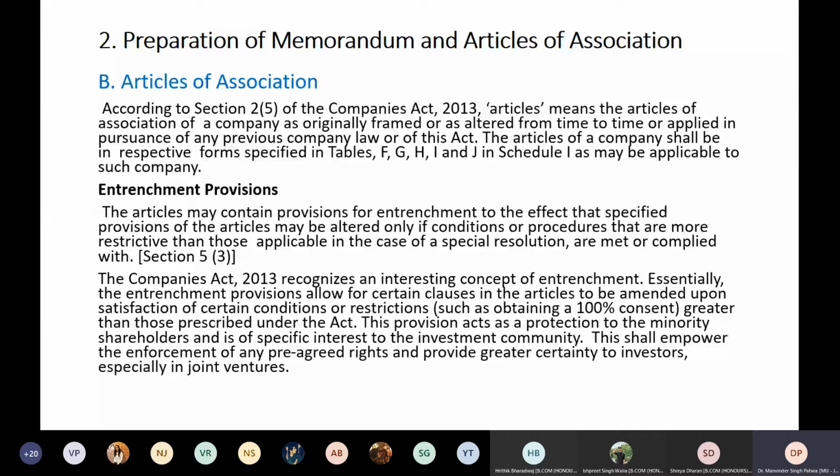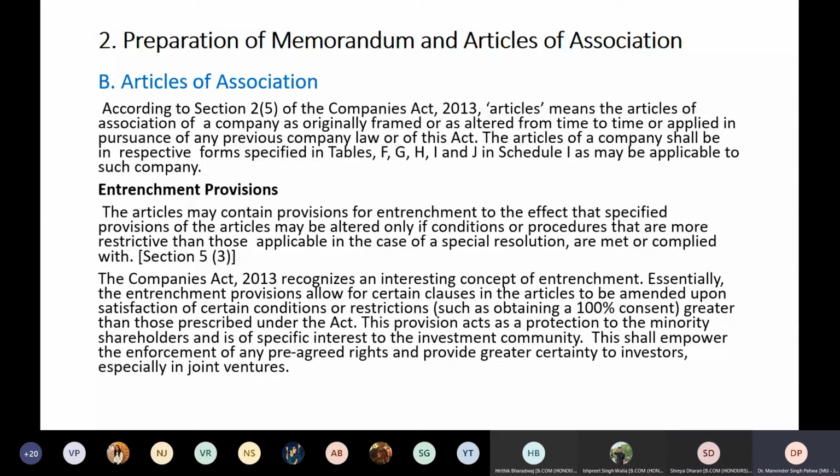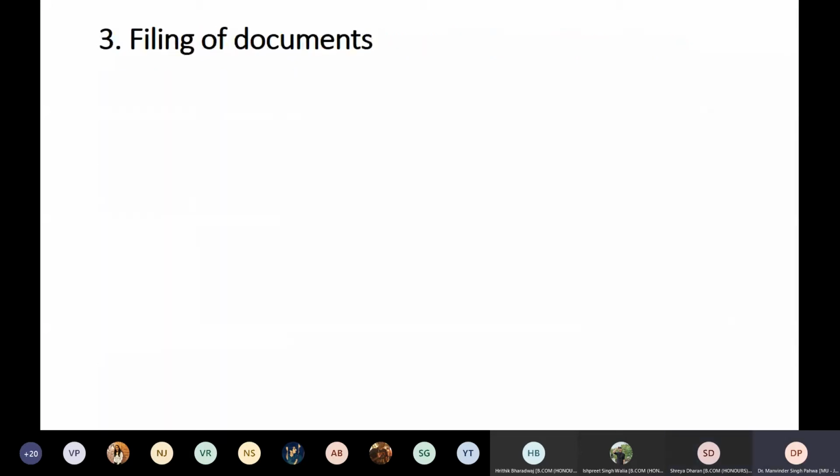Shreya, you have to do it compulsorily. Yes, sir. I want you to download all the articles and all the memorandum of association of the company and find out the difference between these two. You and Jamima, both of you have to do it. Jamima can take the articles and you can take the memorandum. I want you to just display it in the class tomorrow. I will give you the access to it. I hope you already have access to share your screen, because I have made you the owner of this particular thing also. Okay, sir. If you face any problem, please tell me.